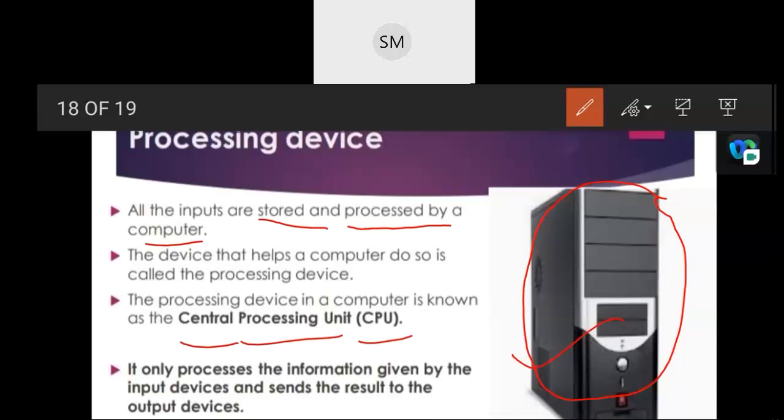So what does process mean? Process means steps taken in order to achieve a particular goal, to reach your goal, or to deliver something. A simple example I can give: what does process mean in real life? Suppose you would like to make lemon juice. What are the steps that we have to follow?